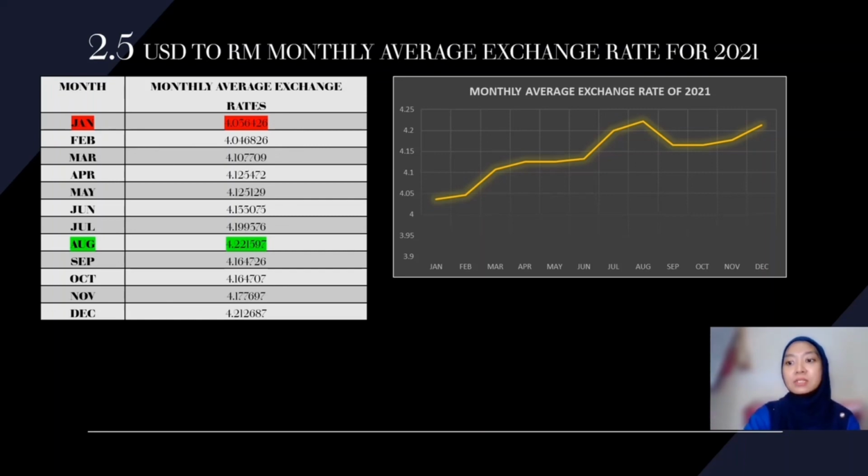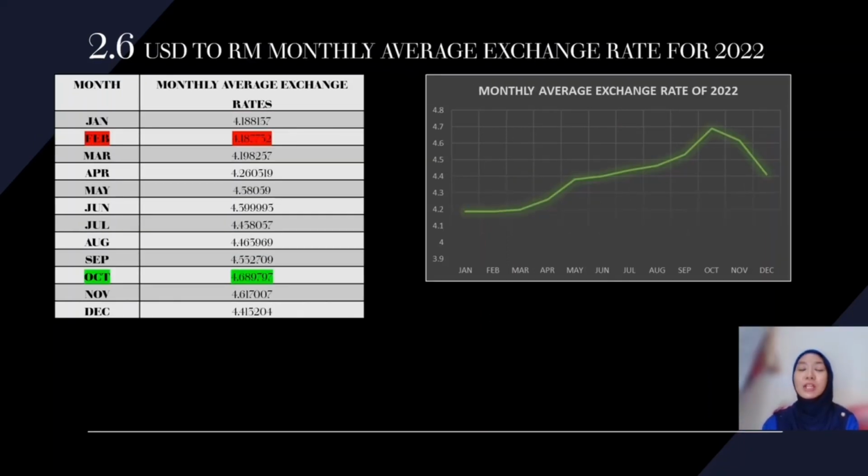And global experience has demonstrated that this may result in a dangerous accumulation of financial imbalance. USD to RM monthly average exchange rate for 2022. According to the graph, the Ringgit Malaysia is picking up, which left off in December 2021 and continued into 2022.